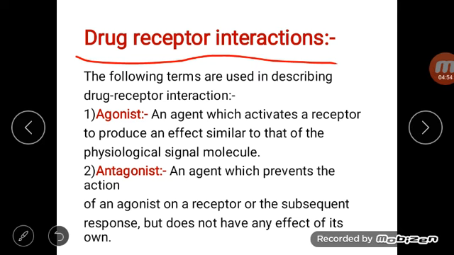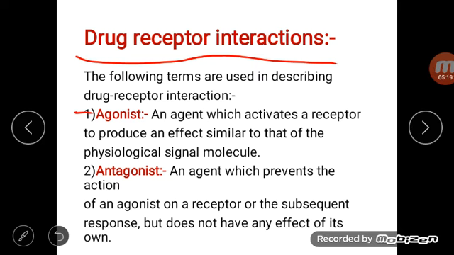So first one is agonist. So agonist is an agent which activates a receptor to produce an effect which is similar to that of the physiological signal molecule. So agonist which activates the receptor to produce an effect similar to that of the physiological signal molecule.